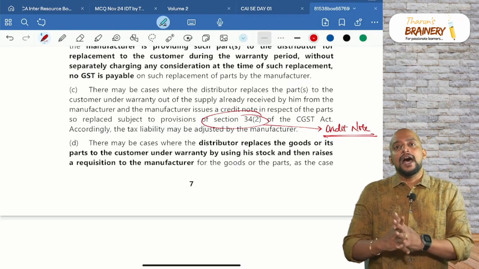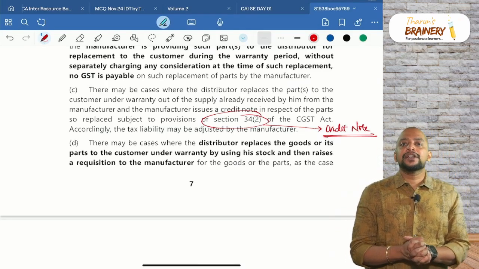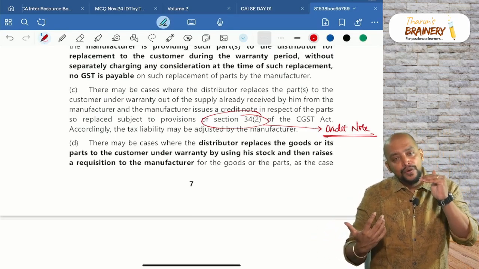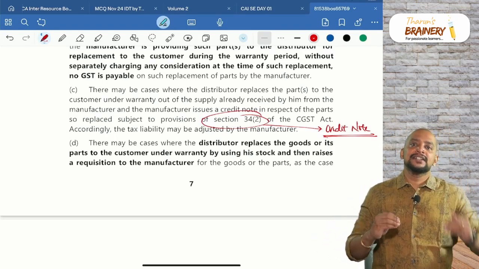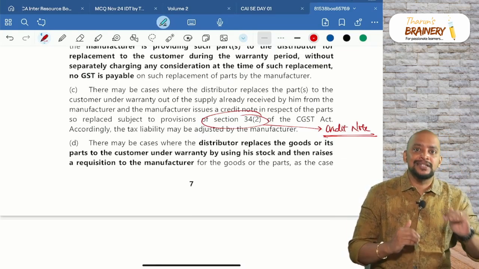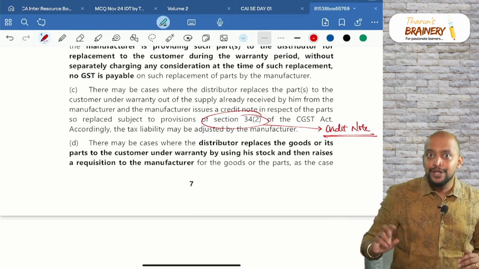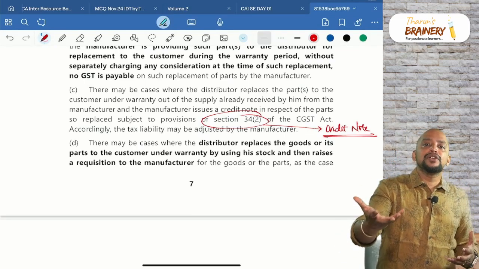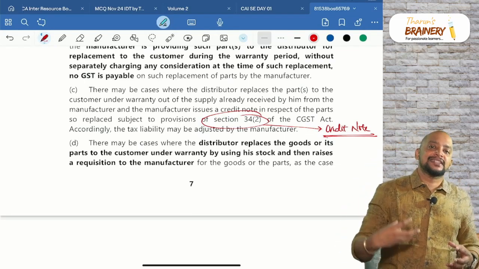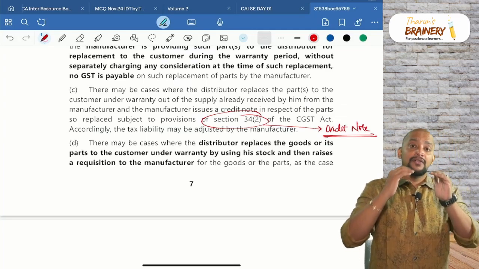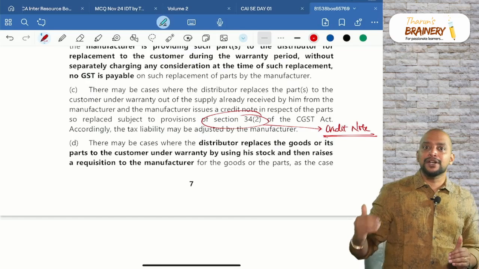So first, under GST, debit notes and credit notes are issued by the supplier to the recipient. Whenever the invoice value increases, the document is called a debit note. Whenever the invoice value decreases, the document is called a credit note. Logically, the recipient will be showing a debit balance in the supplier's books. So when the debit balance increases, it is a debit note. When the debit balance decreases, it will be a credit note.